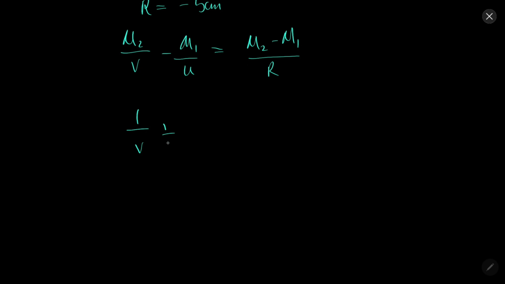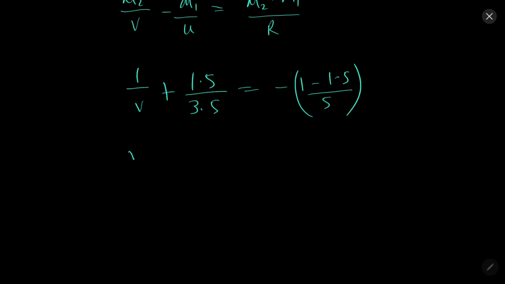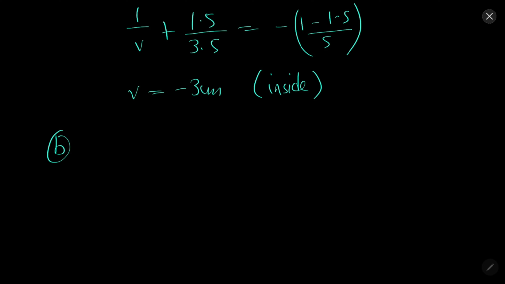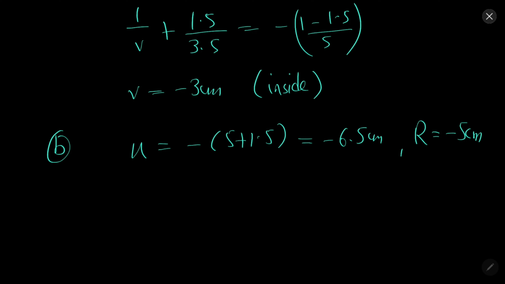So 1 by v plus 1.5 by 3.5 equal to minus 1 minus 1.5 by 5. So from here we will come out to be minus 3 centimeter inside. This means inside the sphere. B part, same scenario. U will be minus 5 plus 1.5, minus 6.5 centimeter. R minus 5 centimeter. So when we put everything, we will get this much.